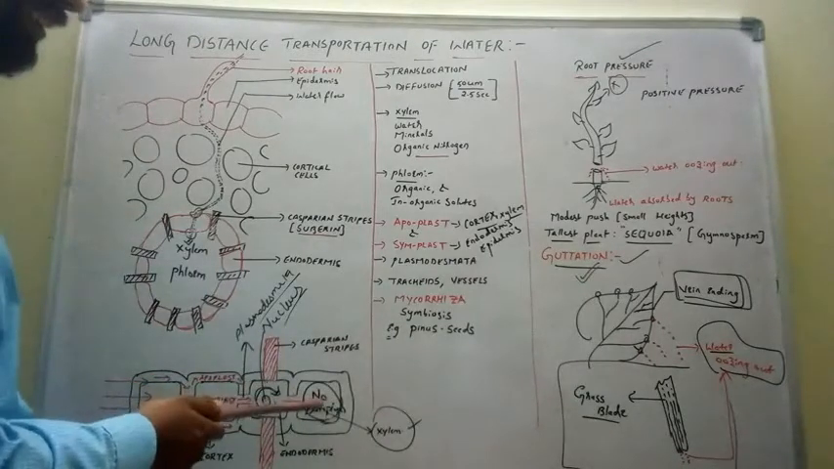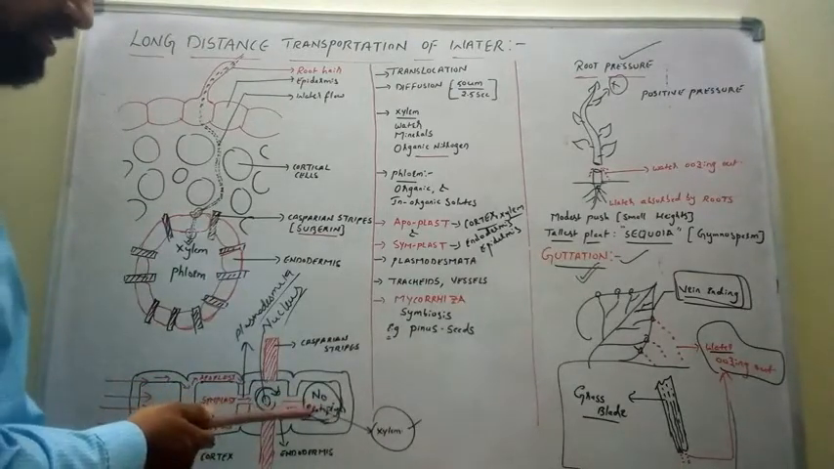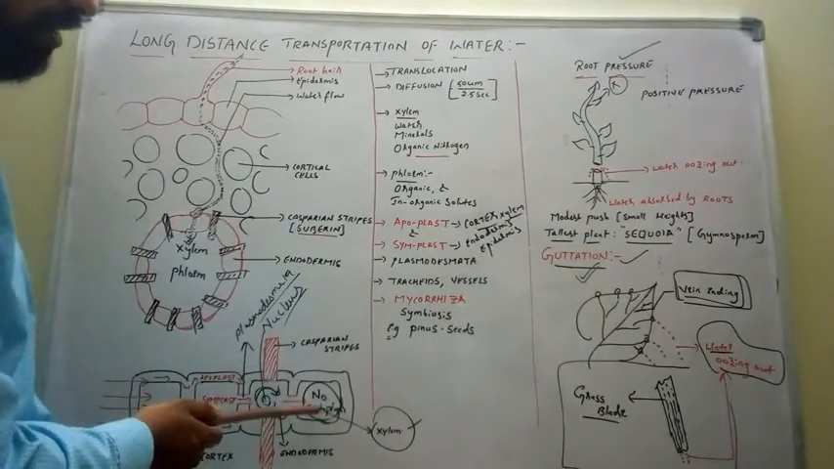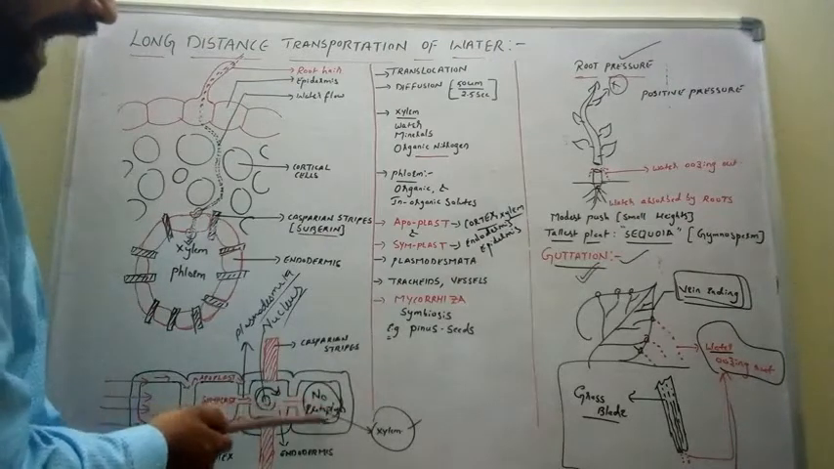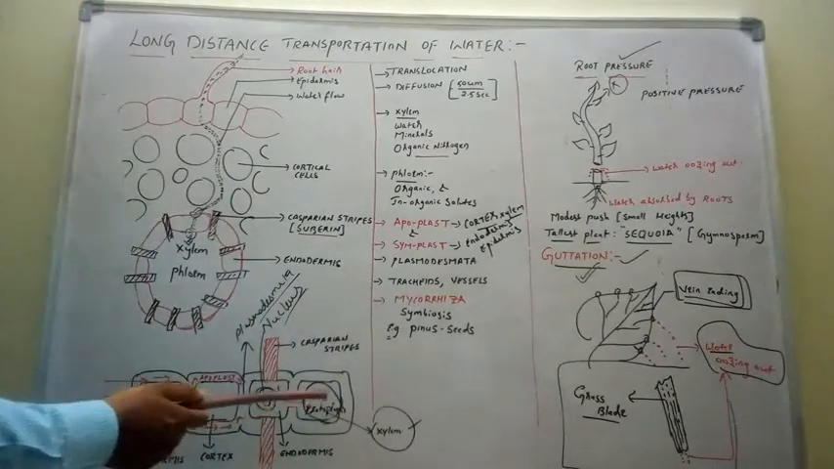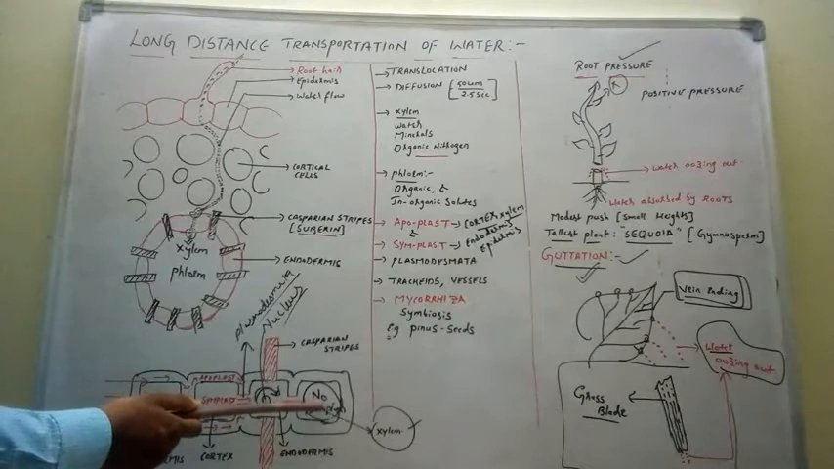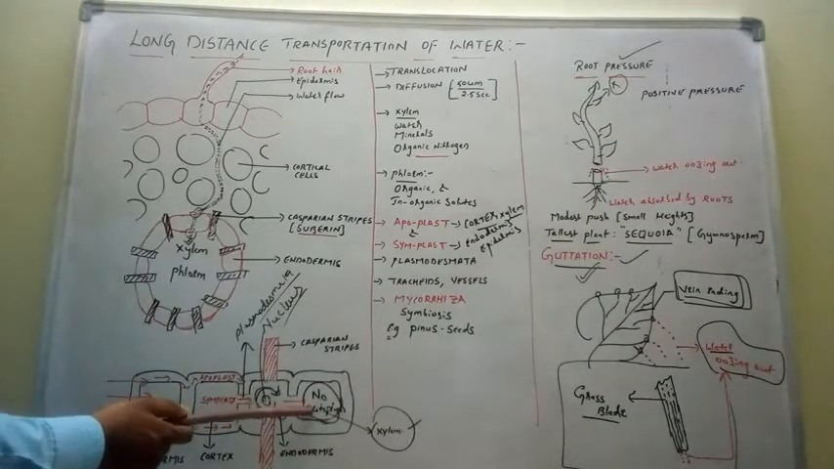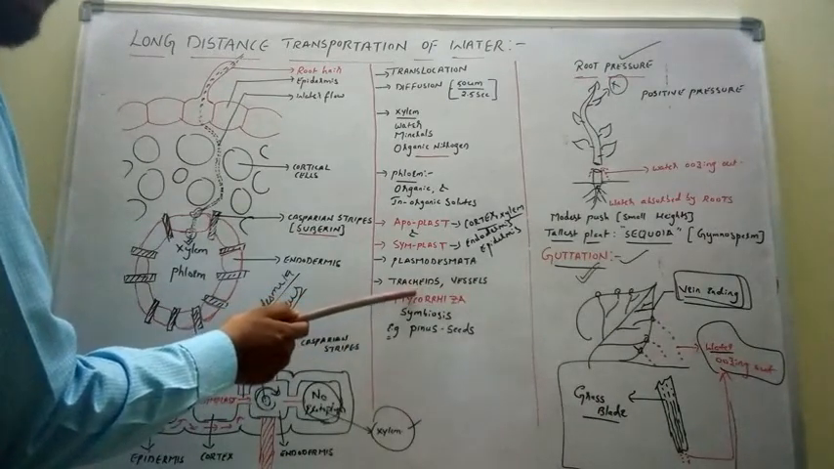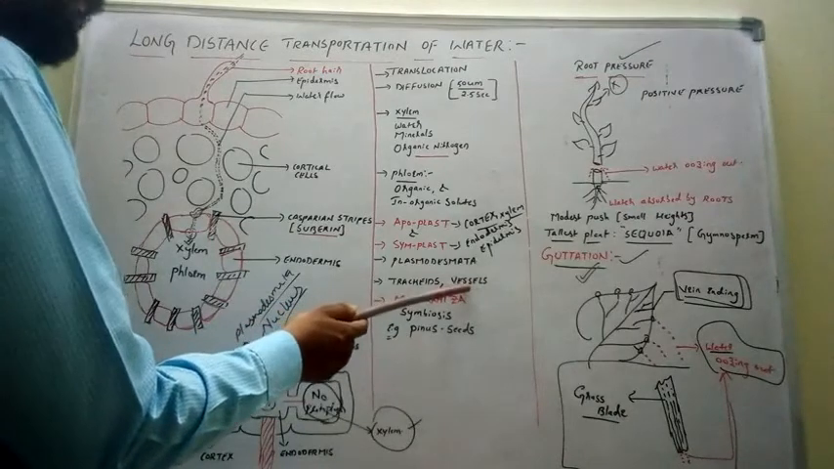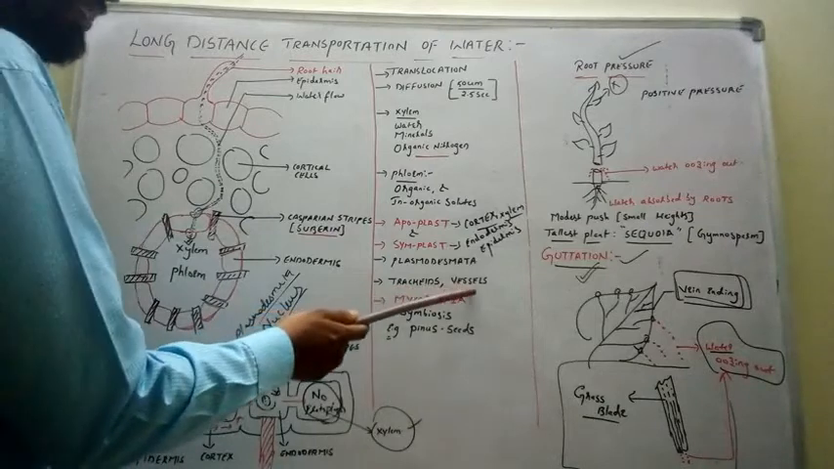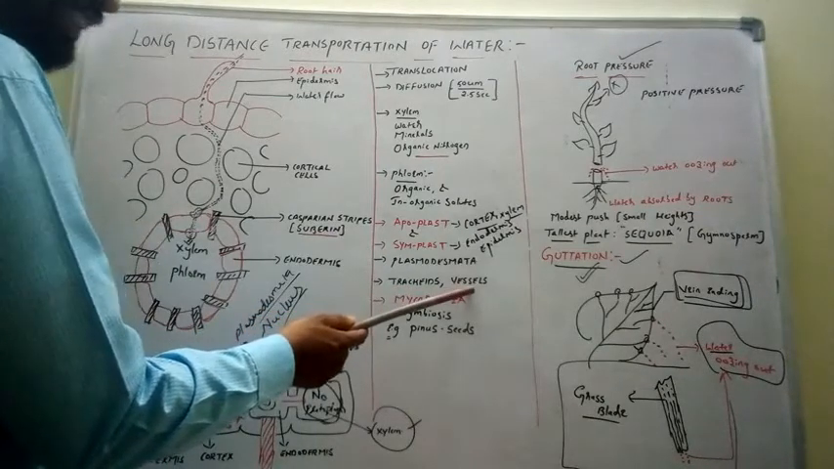Now as the xylem is the dead cell, the protoplasm of the cell gets exhausted, degenerated. Now after degeneration of the protoplasm, an empty gap is present inside the cell wall of the cell. Through this empty gap, the water is conducted inside the xylem. The conducting cells of the xylem are called tracheids and vessels. The tracheids are found in gymnosperms, vessels are found in angiosperms. The conducting cells of xylem in gymnosperms are called tracheids. The conducting cells of xylem in angiosperms are called vessels.